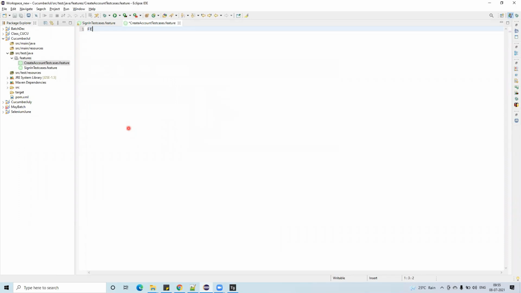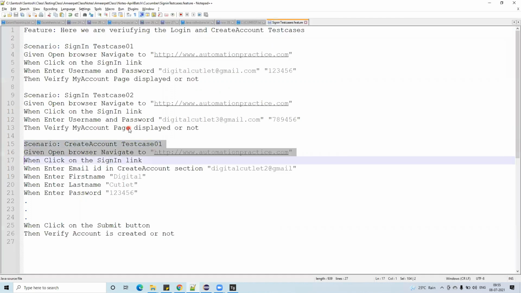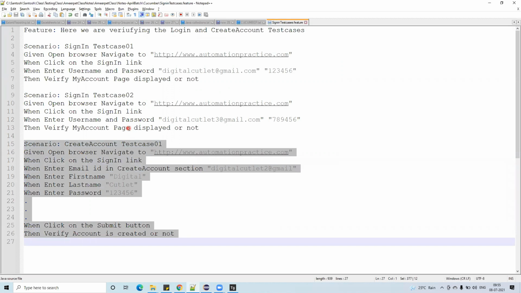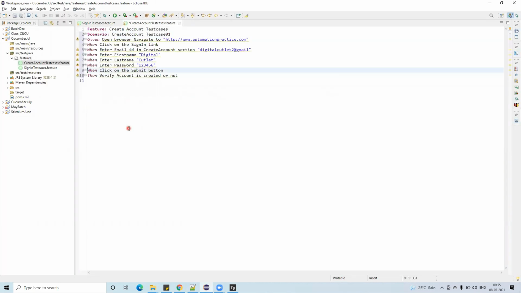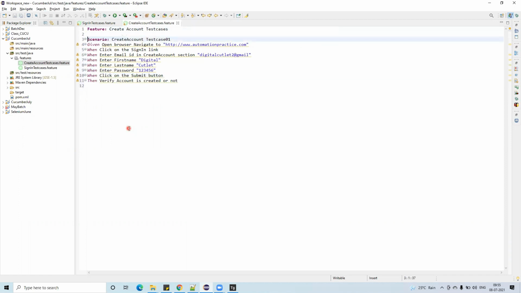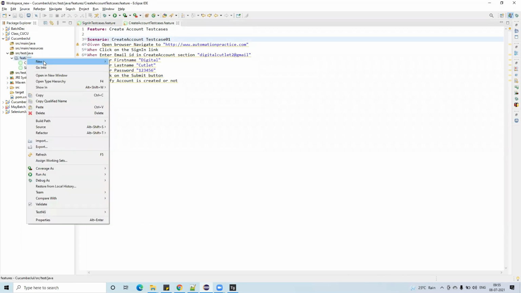And now here, feature colon create account test cases. Go back here, copy this and paste it. I don't want to use this dot actually. This is also done.